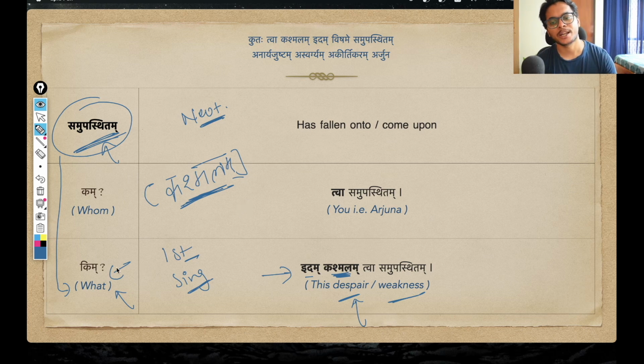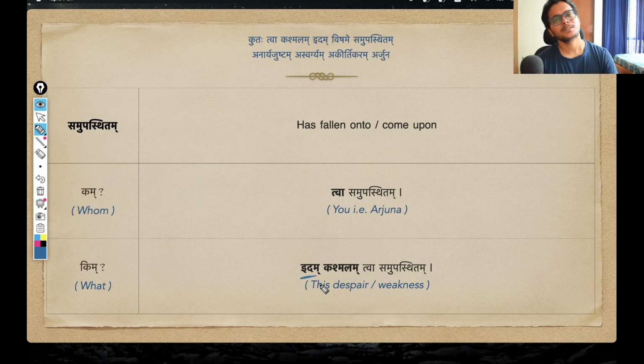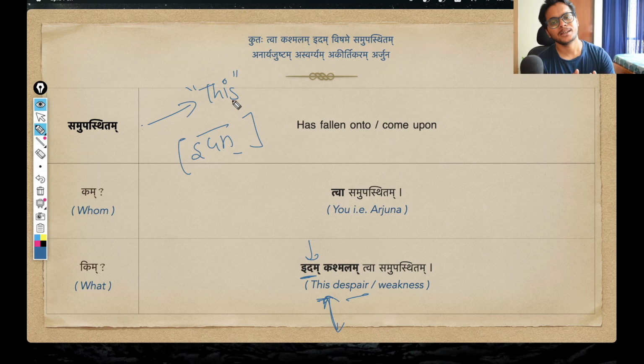And that is why I wanted to clarify what has overcome. This kashmala, the despair, has overcome. And whom has it overcome? Twa or twam, that is Arjuna. So that is the object. And in support we have this pronoun, because I want to say this despair. In order to show this, we are using this idam, this pronoun. And idam is also in the neuter gender first case singular form. Why? Because its main noun is in the neuter gender first case singular form. So in this form we write it as idam only, exactly the same as the pratipadik.